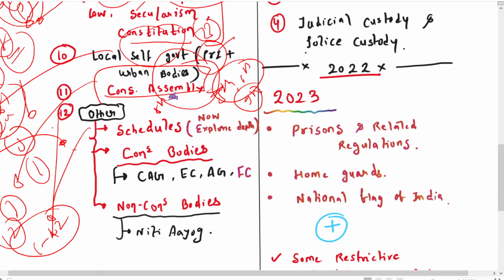But for the 5th schedule and 6th schedule, try to get deeper, because this year UPSC did ask about tribals, like the scheduled tribes, but they dug deeper. So you can also refer to the previous year papers, this year's paper, to have an idea of the type of questions UPSC is now asking.